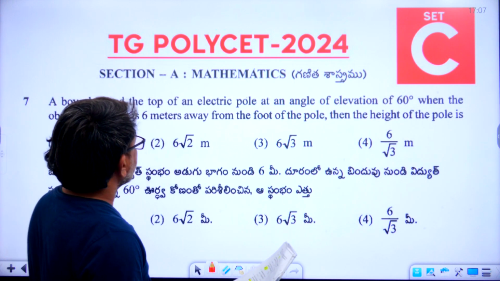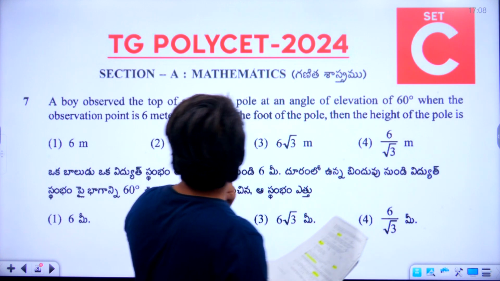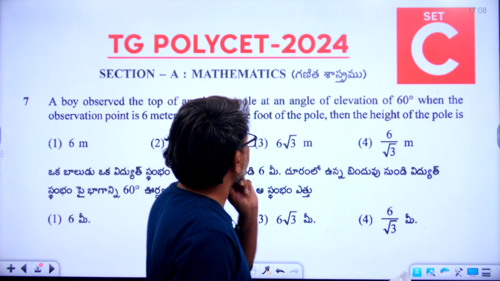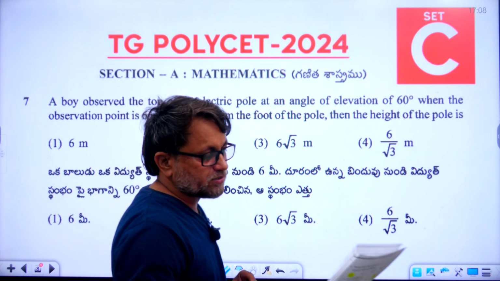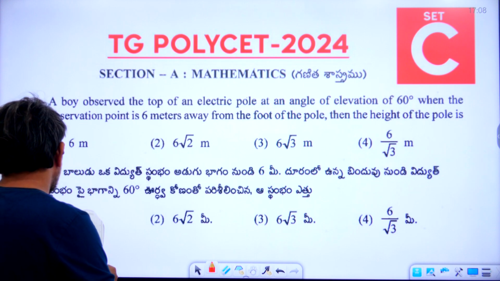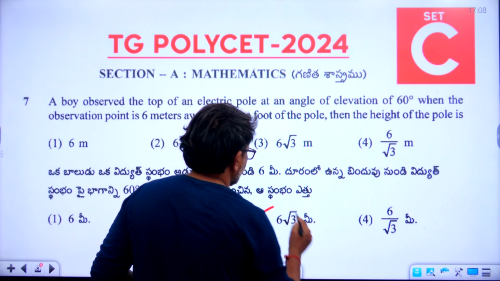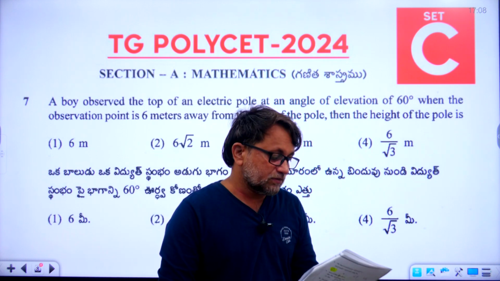A boy observed the top of an electric pole at an angle of elevation of 60 degrees when the observation point is 6 meters away from the foot of the pole. Then the height of the pole is. What is the right answer, students? The right answer to the seventh one is 3, 6 root 3 meters. Just follow the key, everyone.